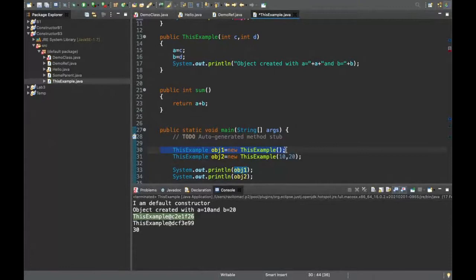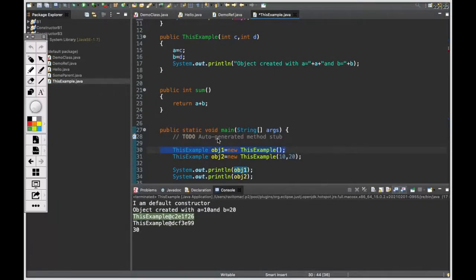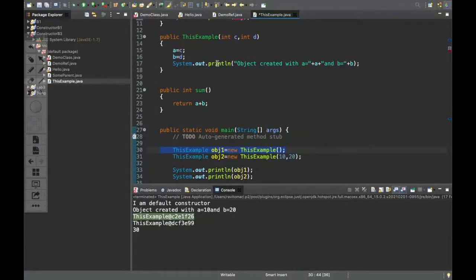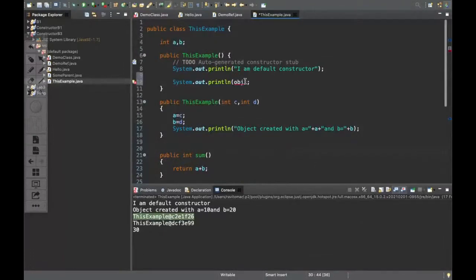See, this is an expression. How do expressions work? We know this precedence from C. They work from right to left. So obviously everything on the right happens first, then it is stored to obj1. So when this object is created, it will have some address or reference, whatever it is. It is going to obj1. And whatever we are seeing here is nothing but obj1. So obviously it should be somewhere here also. If we have a constructor in our program, it should be somewhere here also. So for this kind of a problem, there is a special keyword called the this keyword.